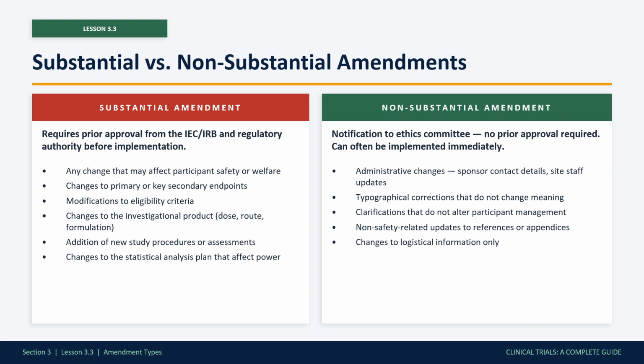The practical lesson here: when in doubt, classify a change as substantial. The cost of treating a non-substantial change as substantial is administrative delay, annoying but manageable. The cost of treating a substantial change as non-substantial and implementing it without approval is a serious GCP violation, with potentially severe consequences. When in doubt, escalate.